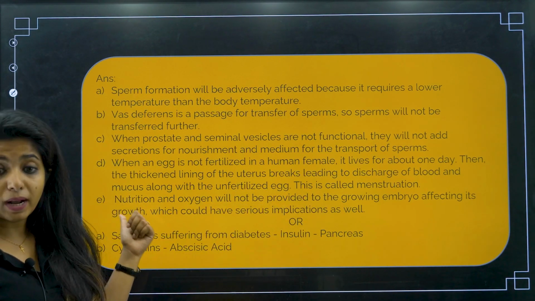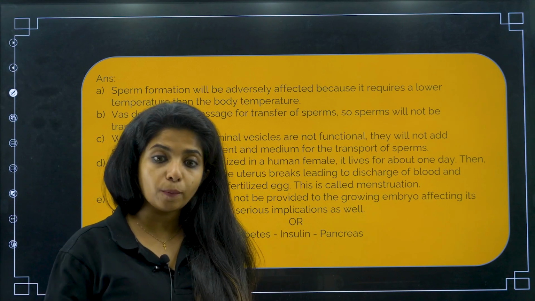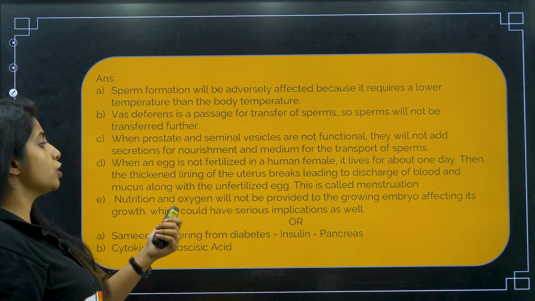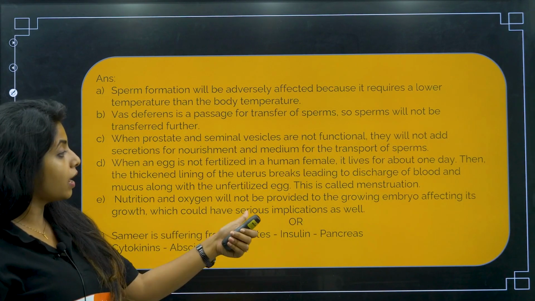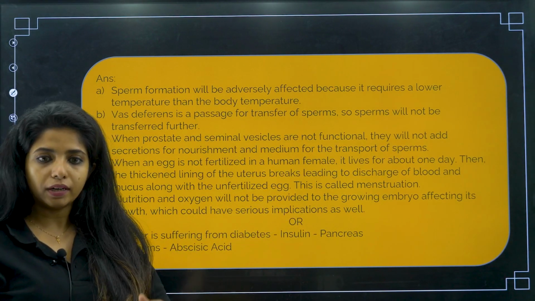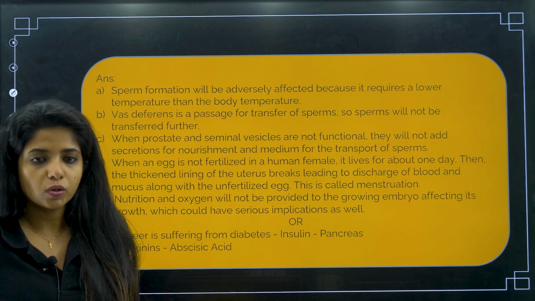Right. Now if placenta is not connected to the uterus optimally, what will happen? Basically the nutrition and oxygen will not be provided to the growing embryo, affecting its growth, which could have serious implications as well. It will be leading to serious issues as well.